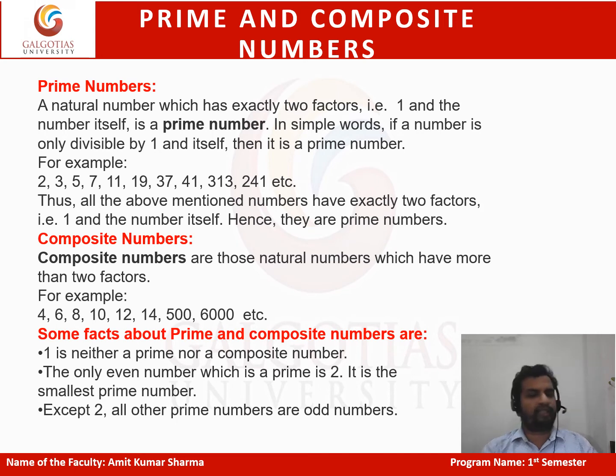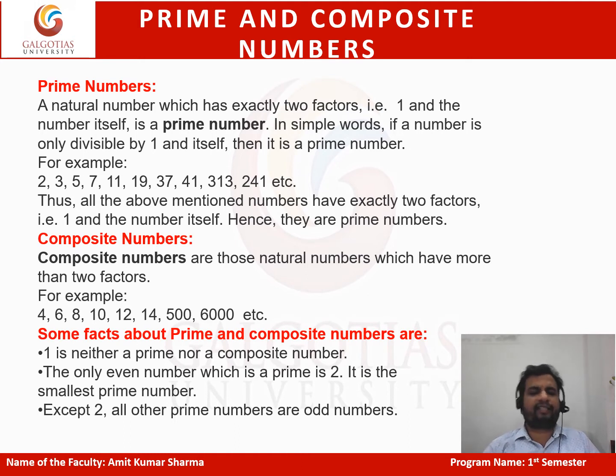On the other hand, composite numbers are the natural numbers which have more than two factors. Means they are divisible by at least one more number other than 1 and itself. For example, 4, 6, 8, 10, 12, 14, 100, 500, these all are composite numbers because they are divisible by at least one more number other than 1 and itself. Or you can say the numbers which have more than two factors are composite numbers.